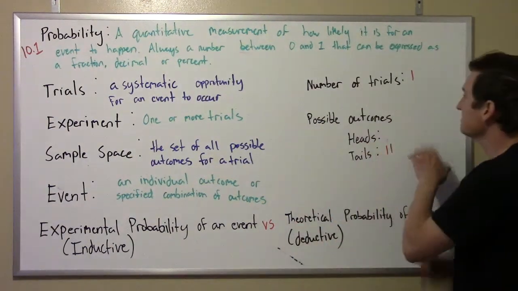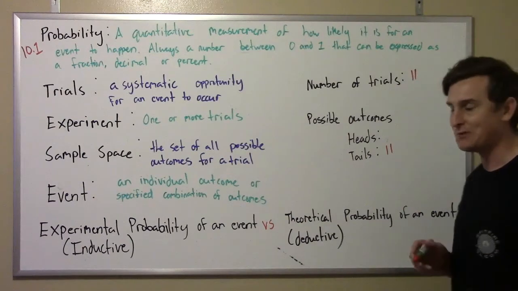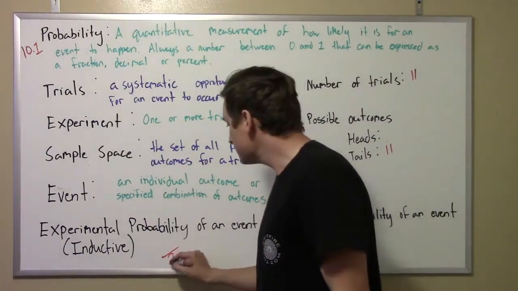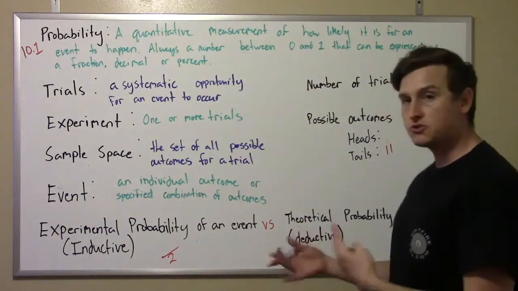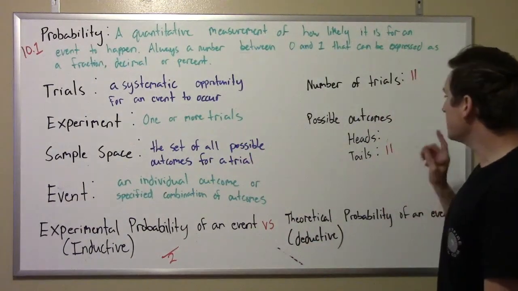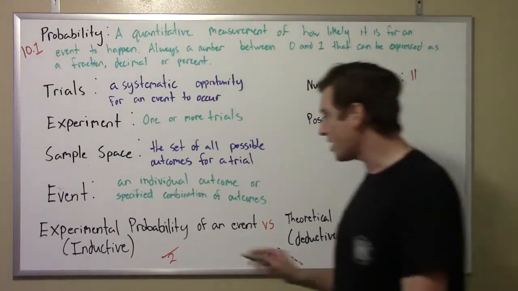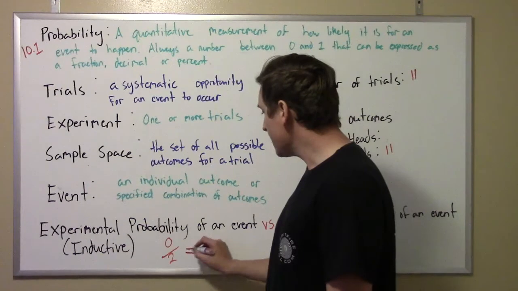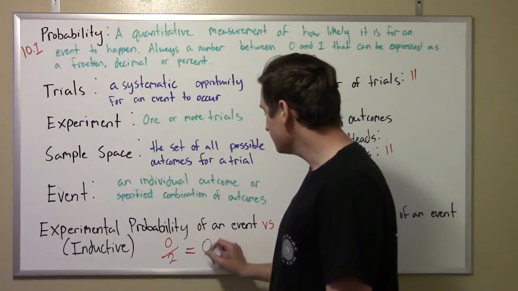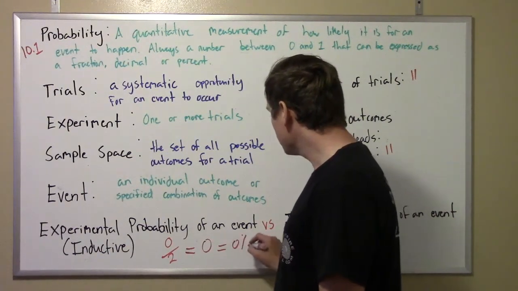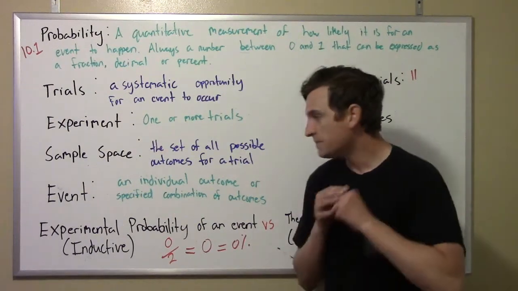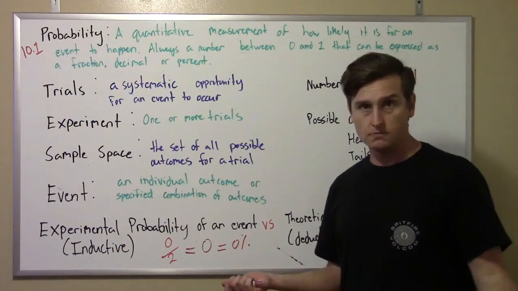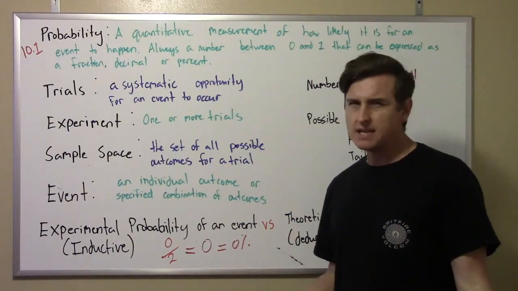So let's go back to this. Sorry, there was 2 there as well. We did 2 trials there. So how many trials did we do? 2. Out of those 2 trials, how many times did we get heads? We got 0. So there's a fraction, right? I could also write this as a number between 0 and 1, like a decimal, or as a percent. So right now, our experimental probability of getting a heads is 0. Does that make sense?